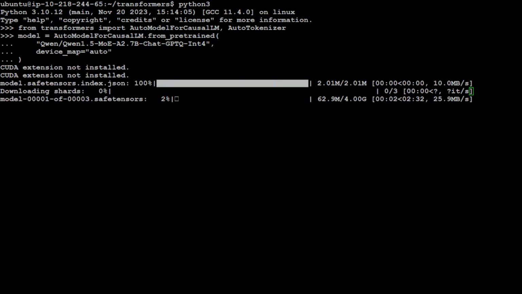And this time, thankfully, it has started loading it. It says CUDA extension not installed, but that is fine. Let's wait for it. And the size is quite big.